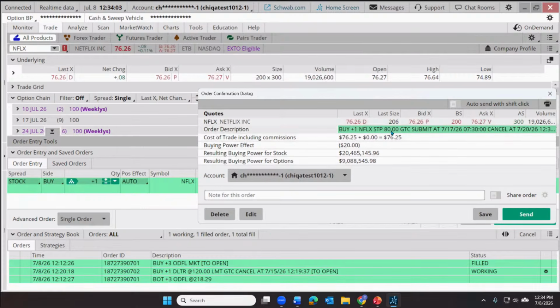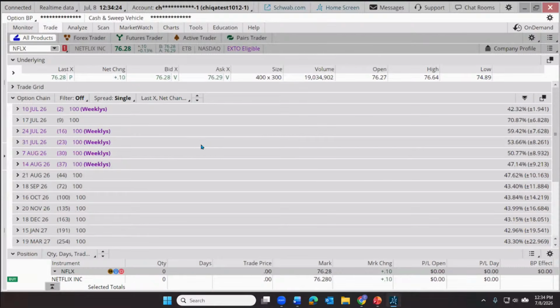This is just a trigger. If it happens to pop above 80, buy. Now it's possible it could even sag right down and we buy below 80 in the moments while we're waiting to get filled. But probably more likely it would just be above $80. All right, and then we can send that order off. No commission on this trade as we've done before, but let's send that order off. All right, so there are 5 tools. Some are familiar, some are not.